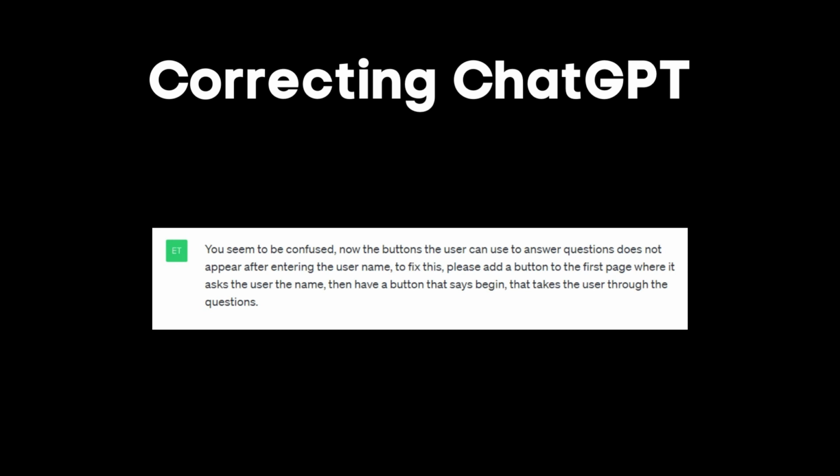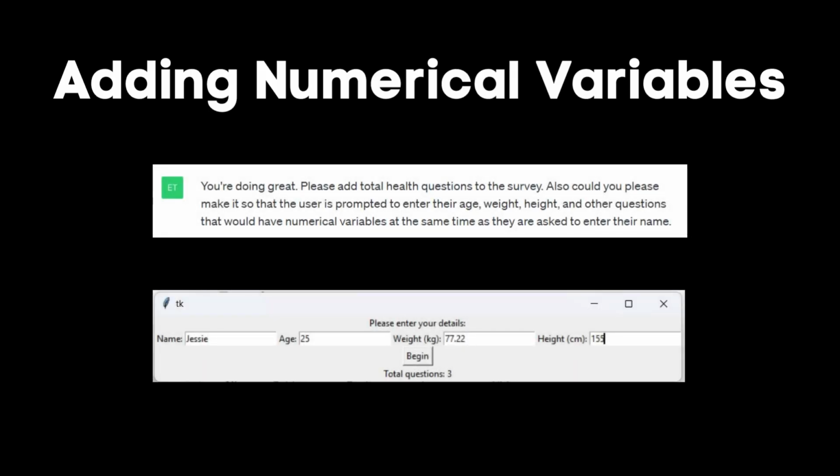For some reason, the updated version of the code that is given back to me seemed to have some errors when it came to entering the username. The username would not disappear after being initially entered. I asked ChatGPT to fix this. You seem to be confused. Now the buttons the user can use to answer questions do not appear after entering the username. To fix this, please add a button to the first page where it asks the user the name, then have a button that says Begin that takes the user through the question. This prompt generated a version of code without errors.